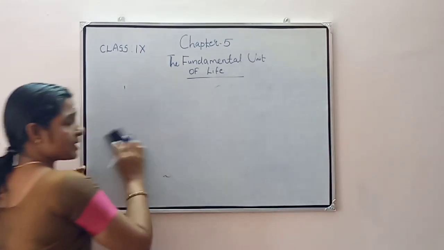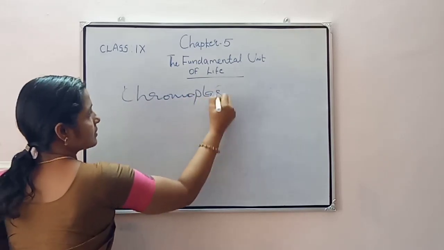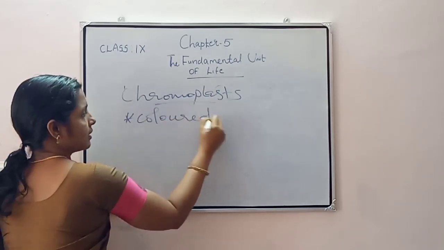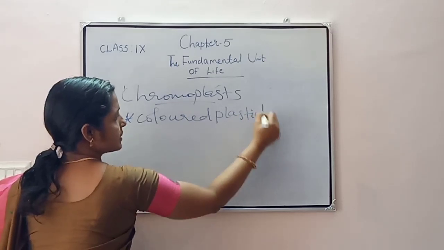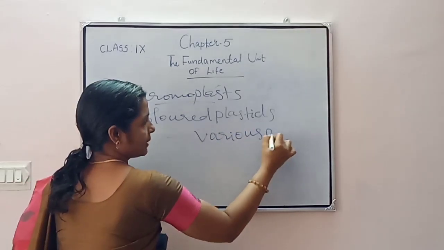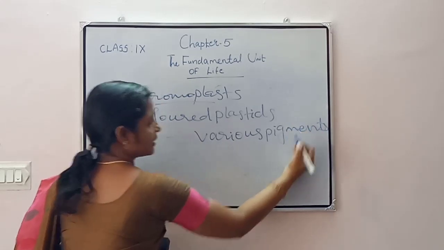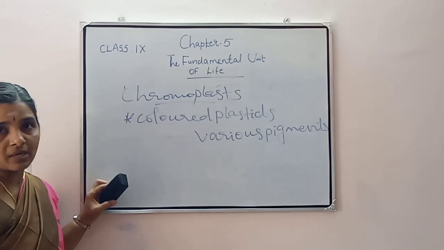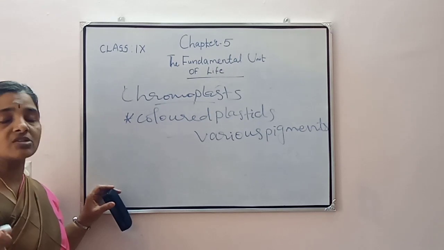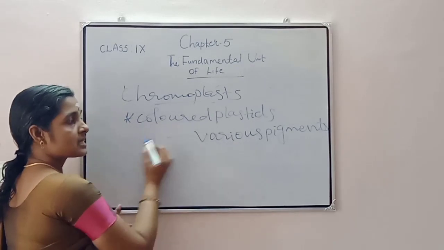Why is it known as colored plastids? Because it contains various pigments. Pigments means coloring substances, the substances which give color to the leaves, fruits, etc. So it contains various pigments, and that is why it is known as colored plastids.